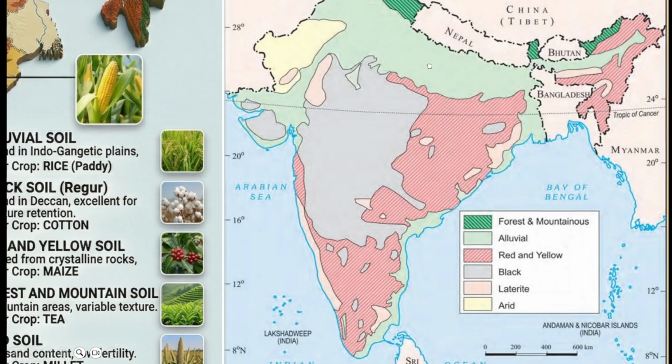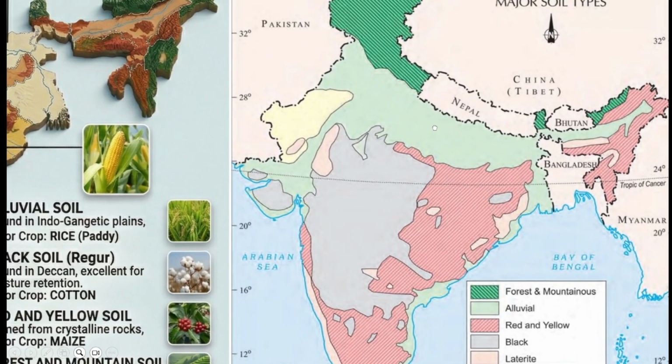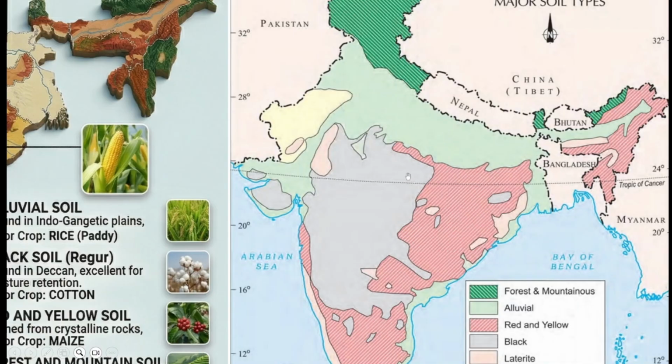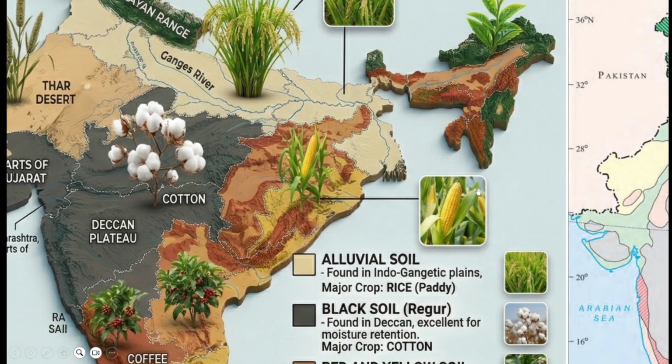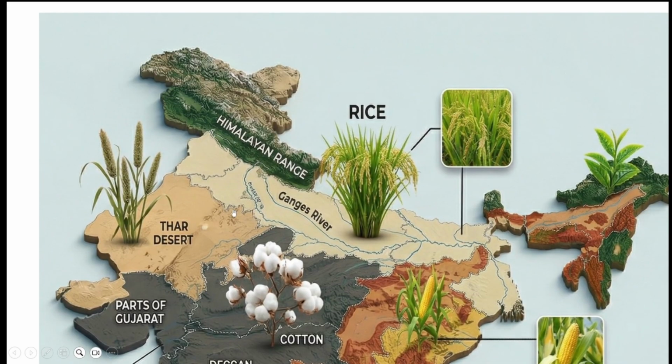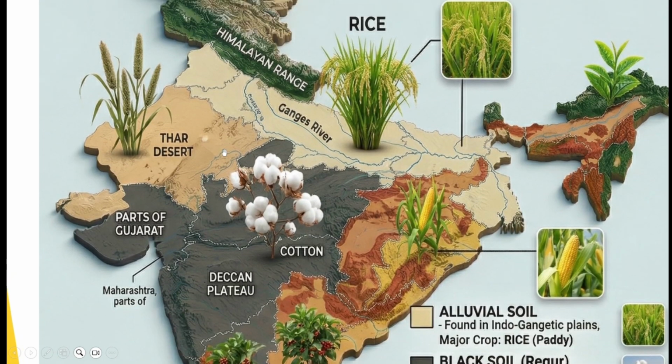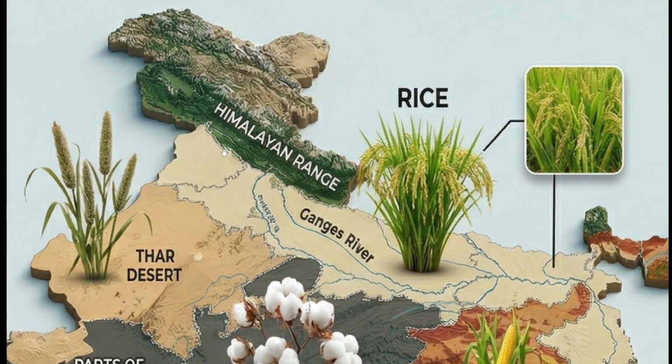So it's a very important map, frequently repeated in our boards, and they can give you the features of the soil and ask a question about it. Now coming first to discuss the soils, if you can see, this is the Himalayan region, which has the forest and mountain soil.